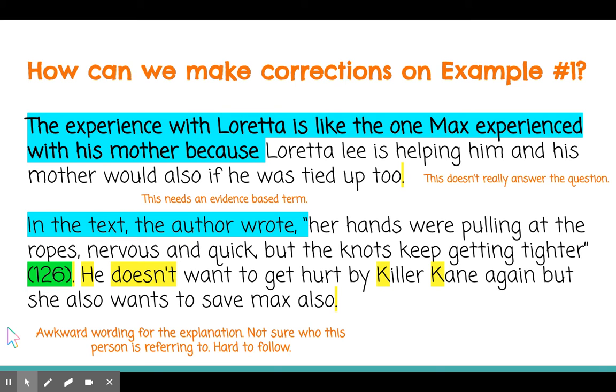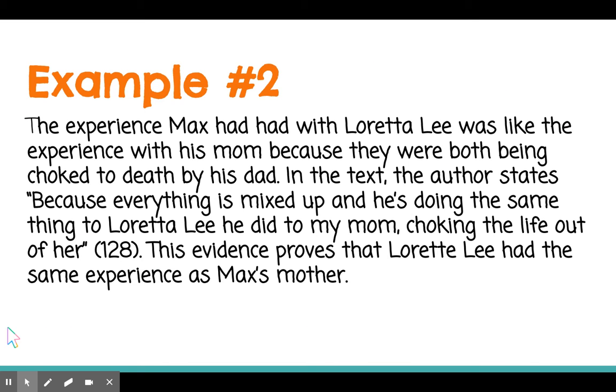So let's take a look at example number 2. The experience Max had with Loretta Lee was like the experience with his mom because they were both being choked to death by his dad. In the text, the author states, because everything is mixed up and he's doing the same thing to Loretta Lee he did to my mom, choking the life out of her. The evidence proves that Loretta Lee had the same experience as Max's mother.